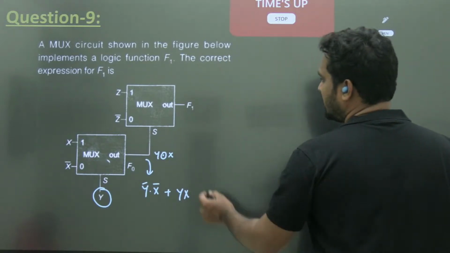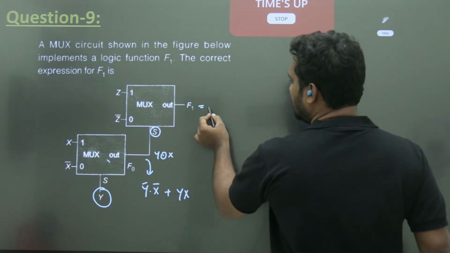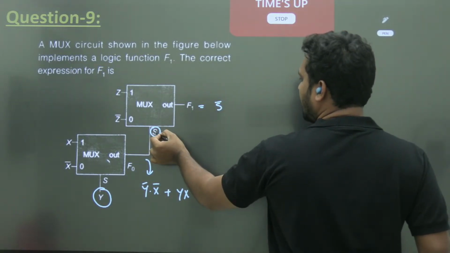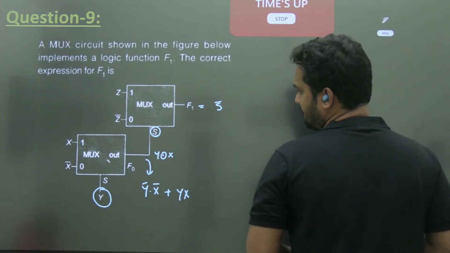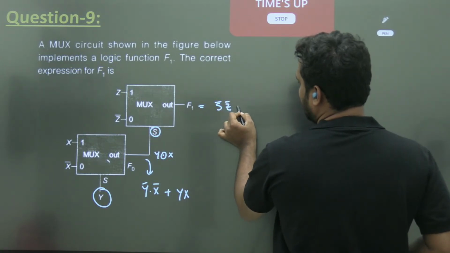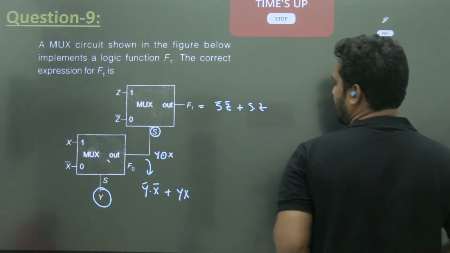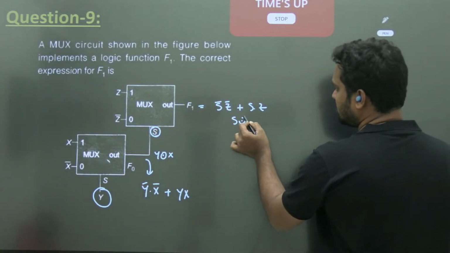Here suppose you have S. Just write with respect to S. So S bar z bar plus S z, this is what we call S XNOR with z.